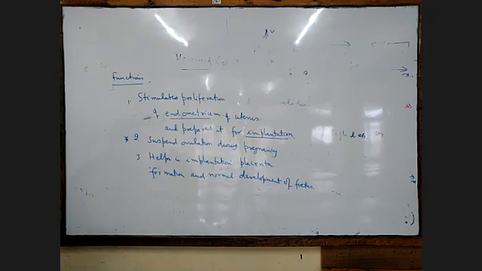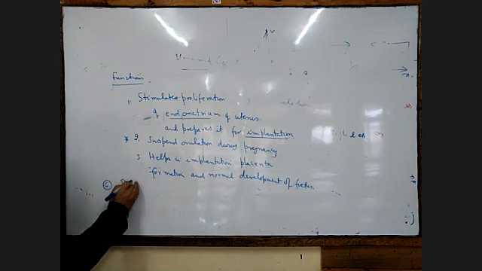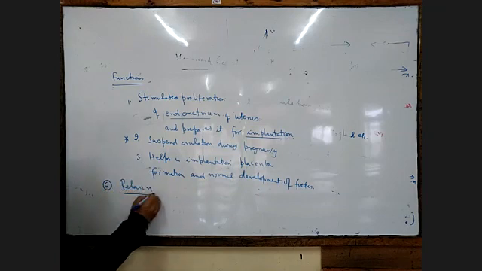Then we go to the last one, number C, the relaxin hormone. That is the last hormone of the ovary.